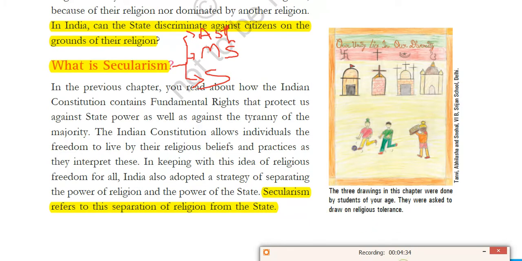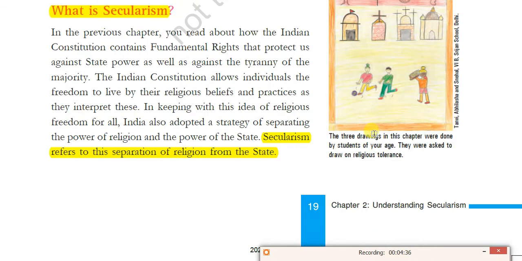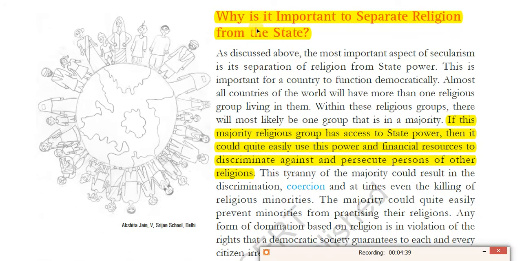I'm going to go forward in this document and try to explain with different examples why it is important to separate religion from the state. This is a major question. Yes, it is important. For example, if a majority religious group has access to power, it could easily use its power and financial resources to discriminate against and persecute persons of other religions. That is, they have the authority to simply misuse the power.